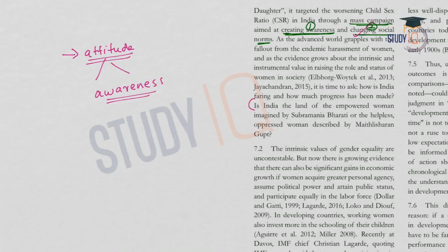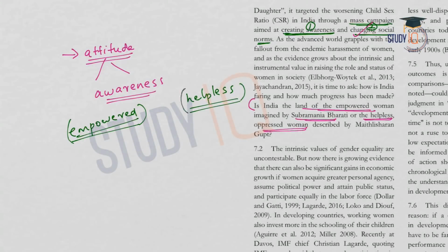The real question is that, is India the land of empowered women as imagined by Subramanya Bharati, or the land of helpless oppressed women described by Maithili Sharan Gupta? So this is the question. On one hand, in India we have the empowered women group. We have many examples of women who have shown themselves as empowered, who have come out of all the odds in life and became successful. But on the other hand, there is a group of women who are helpless, who are vulnerable, who are oppressed. So what is the real India?